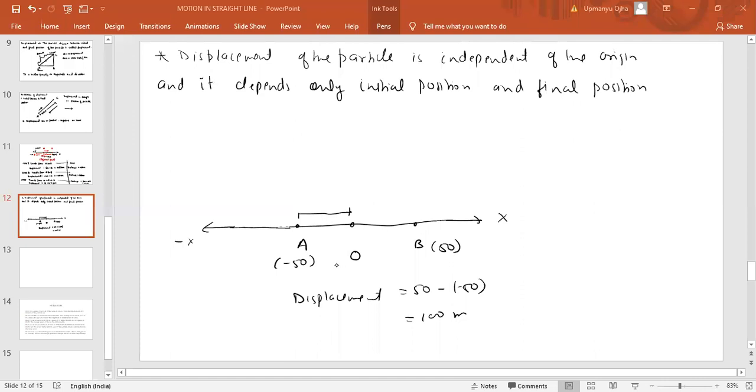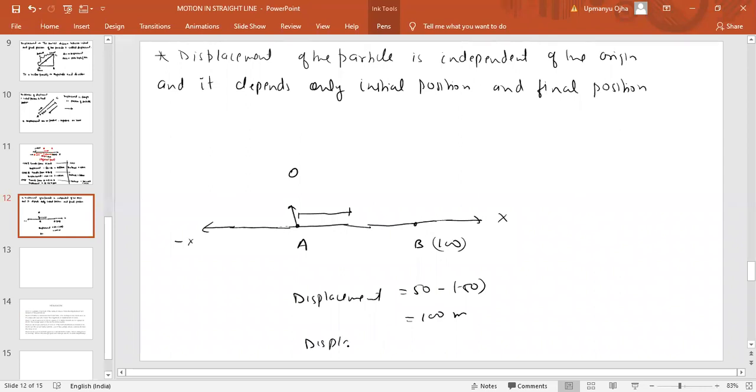Now if I change the origin and take A as the origin, if I shift the origin to this point, then B becomes how much? 100. B becomes 100. Now in that case, what is the displacement?